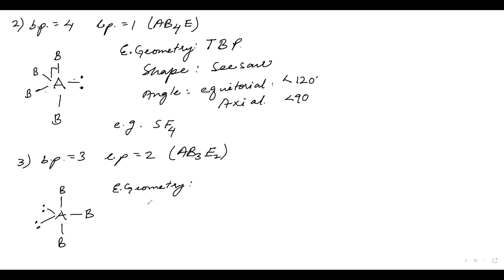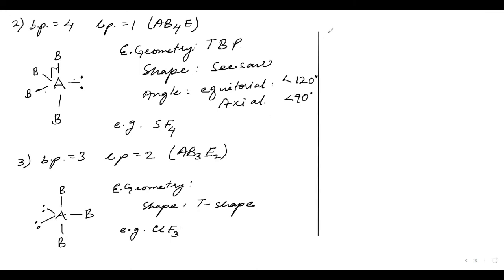It will be TBP only. The shape will be T shape. And the angles will again be the same, equatorial less than 120 and axial also less than 90 degrees. And the example for this is ClF3. It is of T shape.